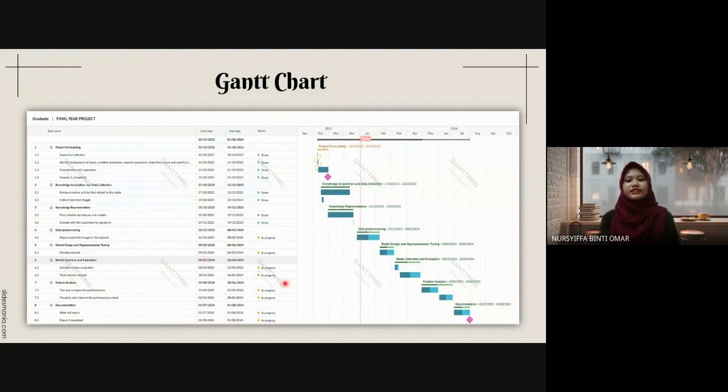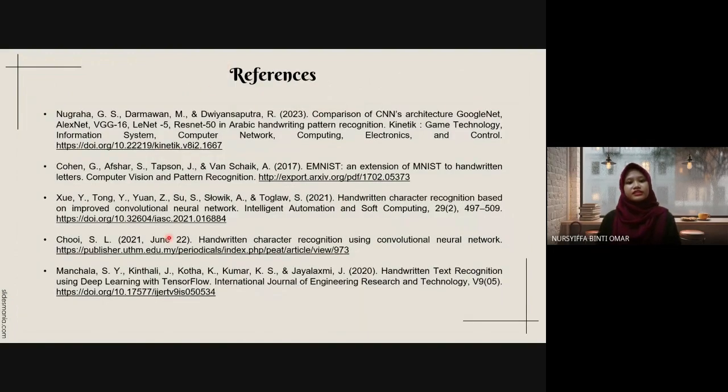This is the Gantt chart that has been produced to show the progress from the first phase to the last phase. These are the reference lists for the table of literature review.